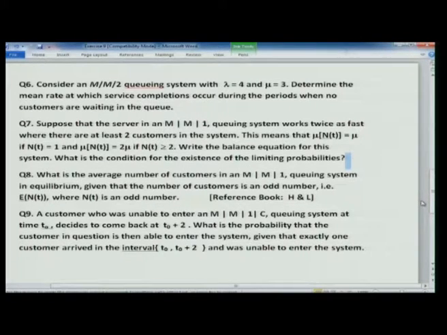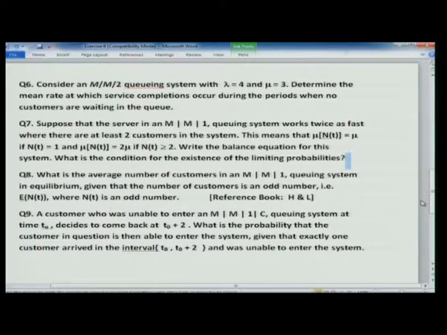Here it is, the little departure, and again I have put the problem in just to show you. You will compute P0, P1 and P2, because there are 2 servers. Therefore, either no people in the system, 1 person in the system, or 2 people in the system. So, the mean rate when no customer is in the queue.